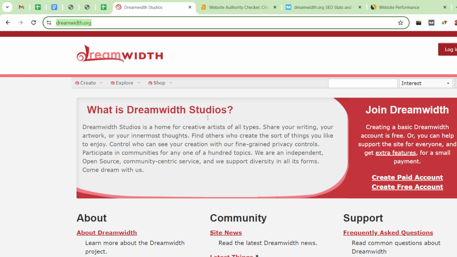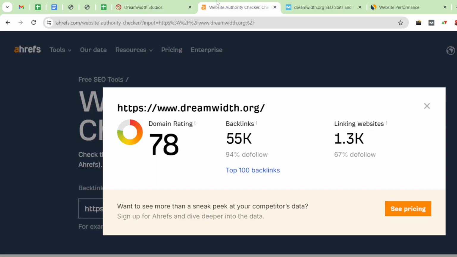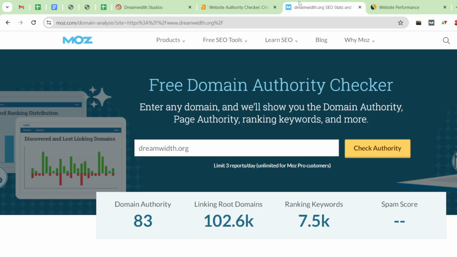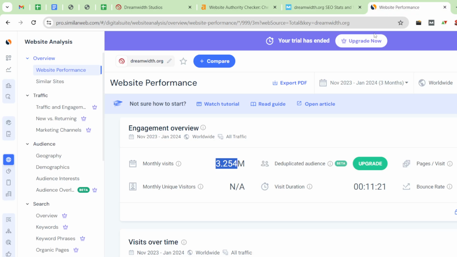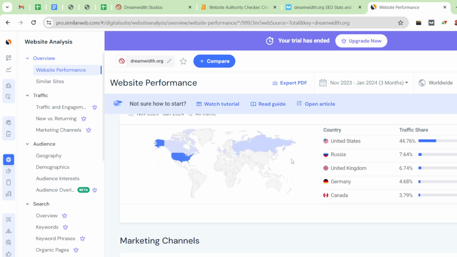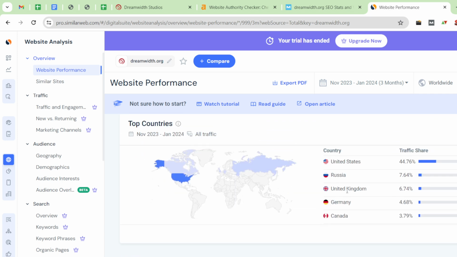So this is the website dashboard, and I will also provide the website URL in the description section. According to Ahrefs, the domain rating is 78, and according to Moz, the domain authority is 83, and the spam score is 0%. And according to SimilarWeb, this website has monthly visits of 3.2 million total visitors, and the most traffic is from USA, Russia, UK, Germany, and Canada. So this website has that kind of country traffic.